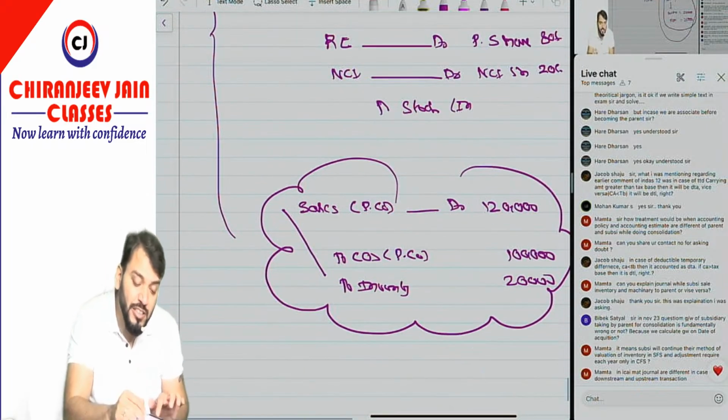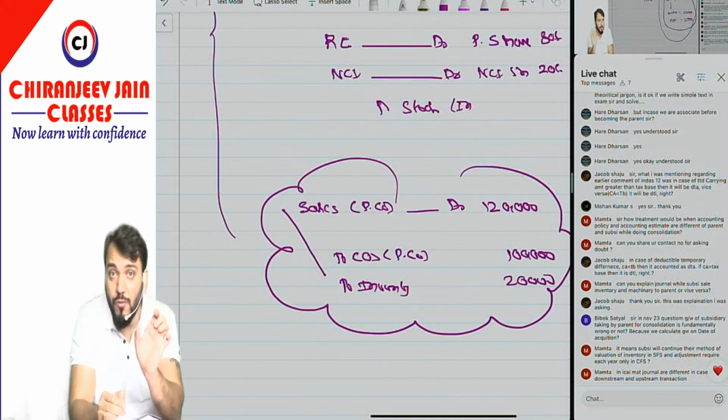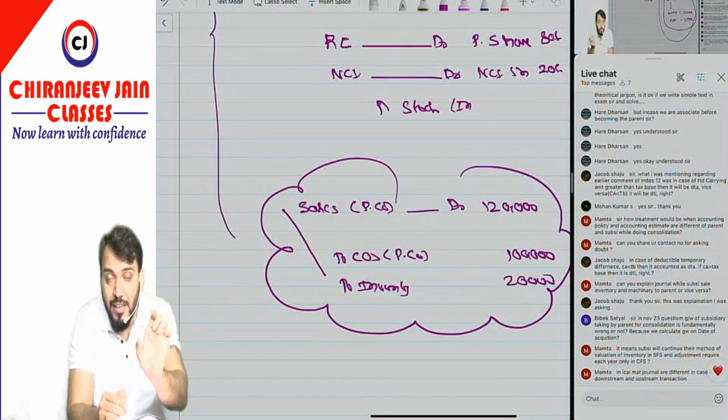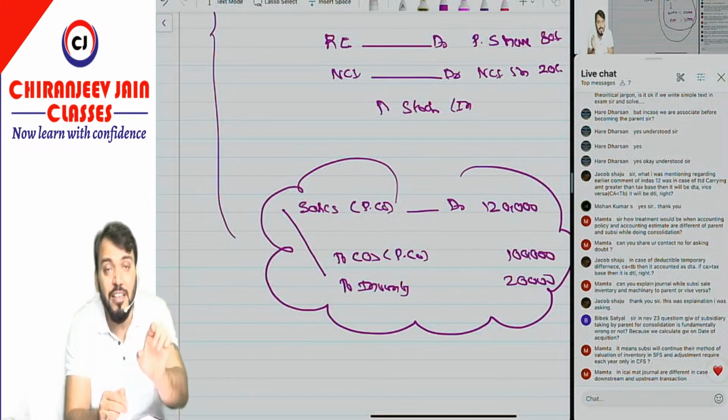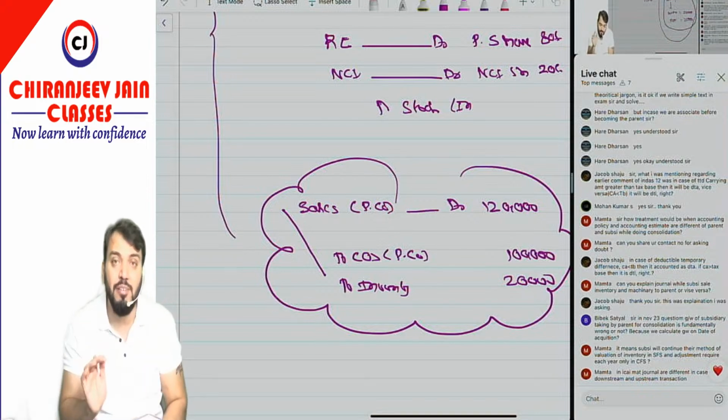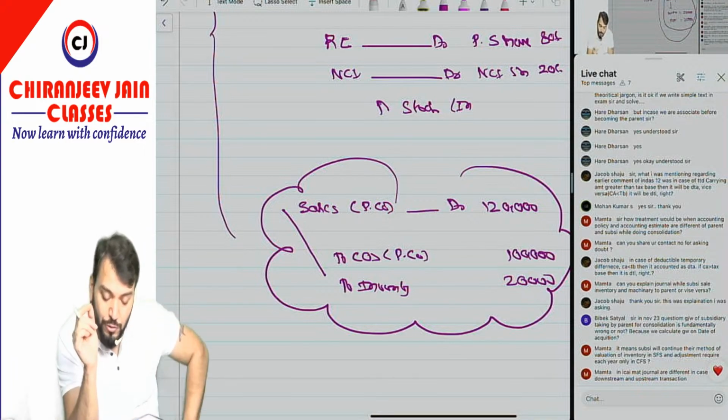This was the journal entry. Ultimately in the balance sheet, sales minus cost of sales is the profit of the parent company, and that profit of the parent company is ultimately transferred to retained earnings. Therefore, I have given retained earnings account debit to inventory. Understood? Have you understood now, Mamta?